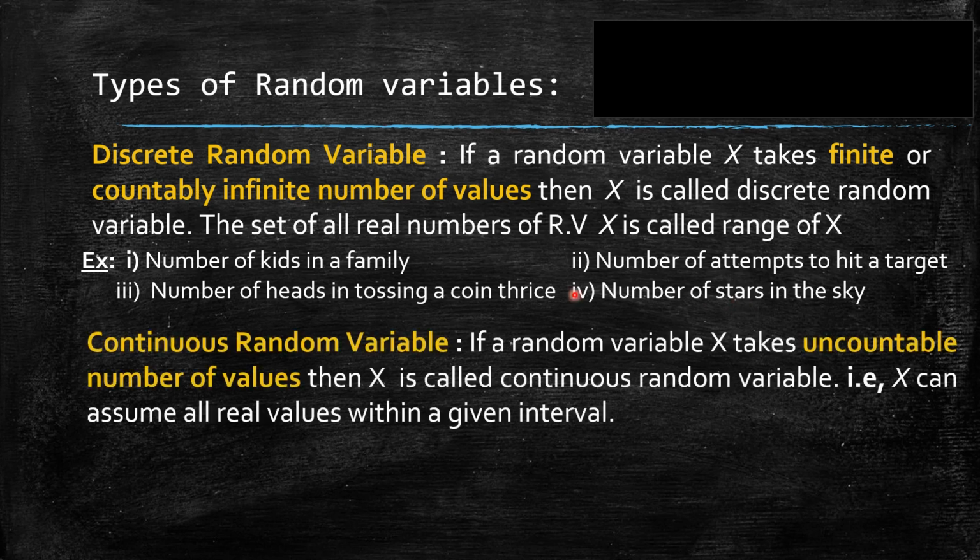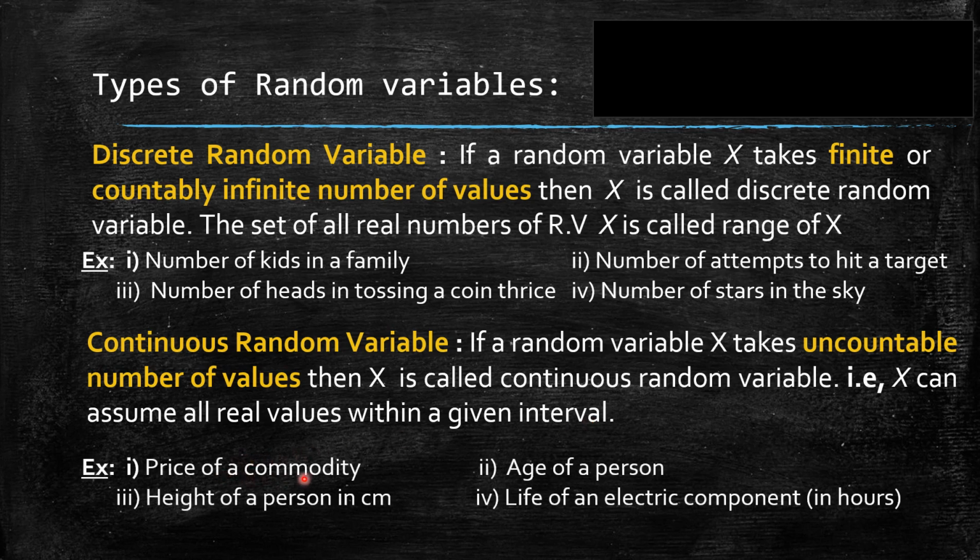Now what about a continuous random variable, CRV? If a random variable x takes an uncountable number of values, then x is called a continuous random variable. That is, x can assume all real values within a given interval. So the range of x for a CRV is in terms of an interval.